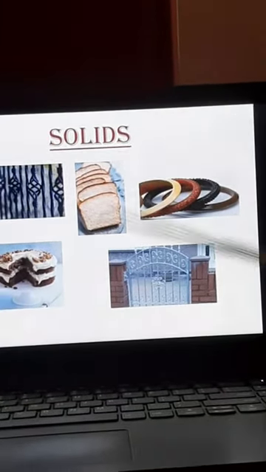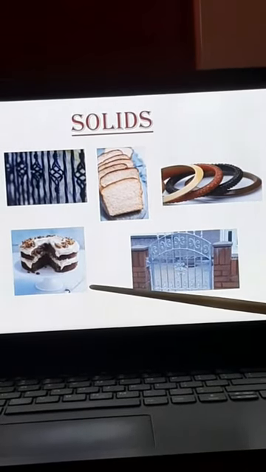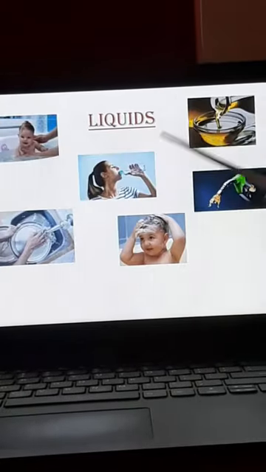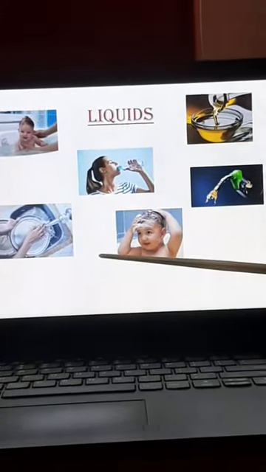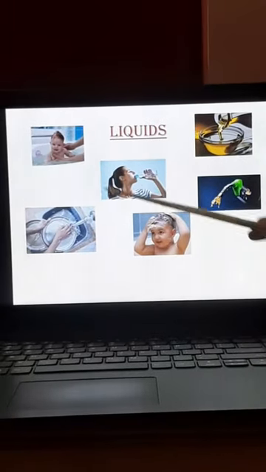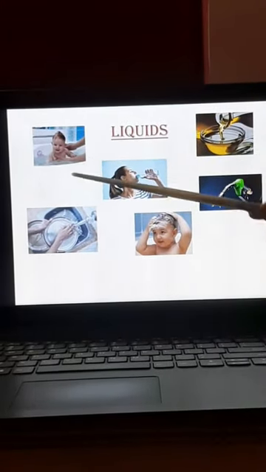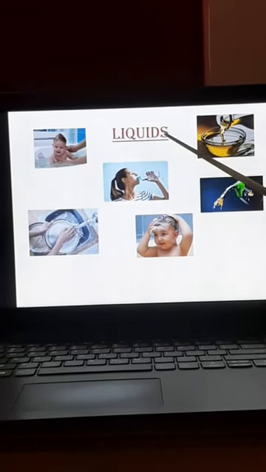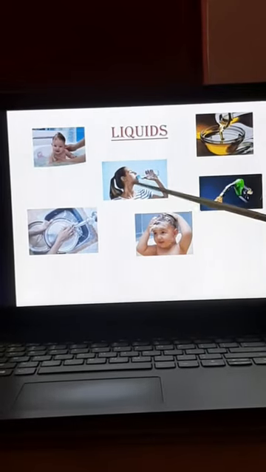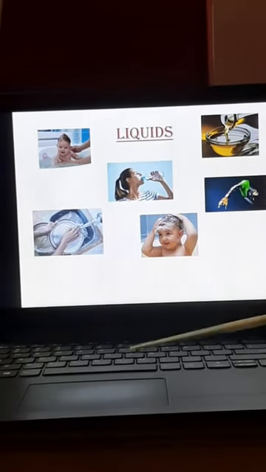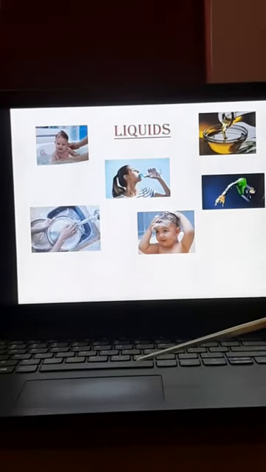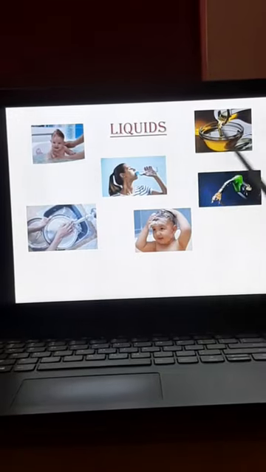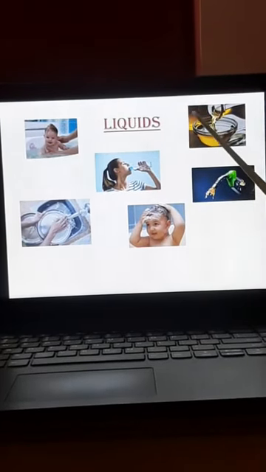So children, the things which are hard to touch, those are all solids. Okay, next, liquids. So water is used for drinking, bathing, and washing utensils and clothes. Definitely, water is a liquid, and this water is used to drink, to bathe, and also to wash vessels and clothes. We drink milk, juice, and coconut water. Even milk, juice, and coconut water are liquids.